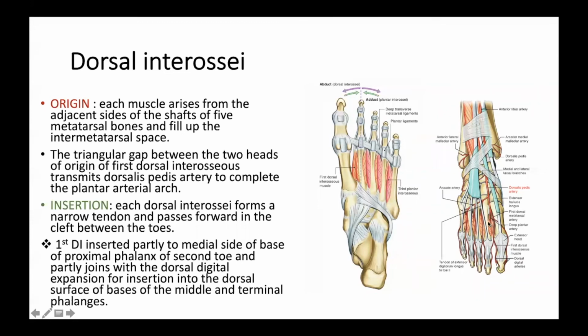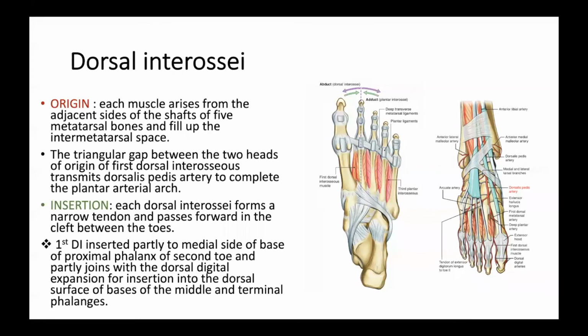At the origin of the first dorsal interosseous muscle, the dorsalis pedis artery will dip and move into that space. So a triangular gap between the two heads of origin of the first dorsal interosseous transmits the dorsalis pedis artery. Are you following what I'm saying? Yes, sir. It transmits the dorsalis pedis artery to complete the plantar arch.